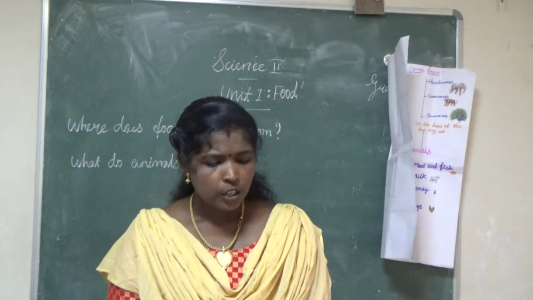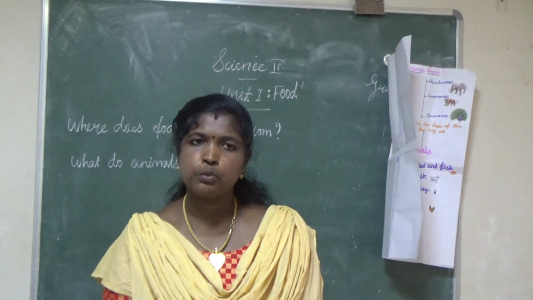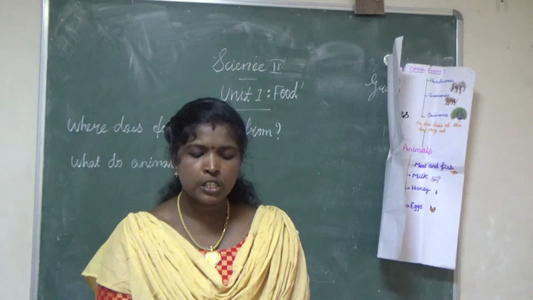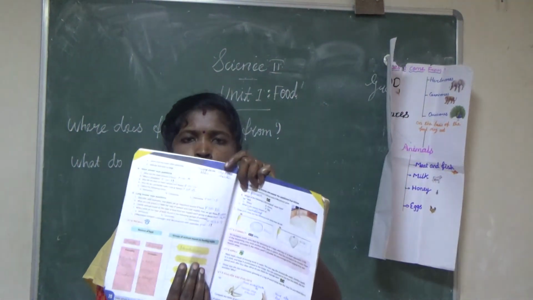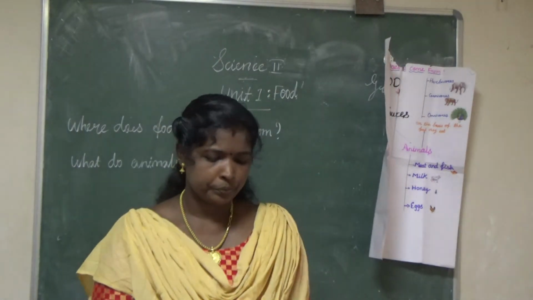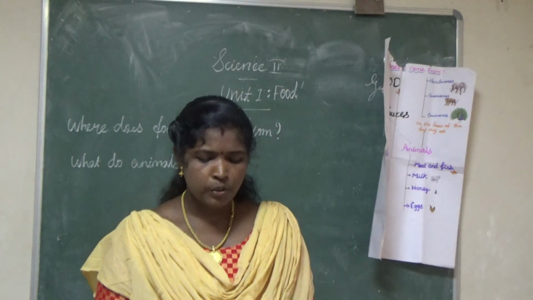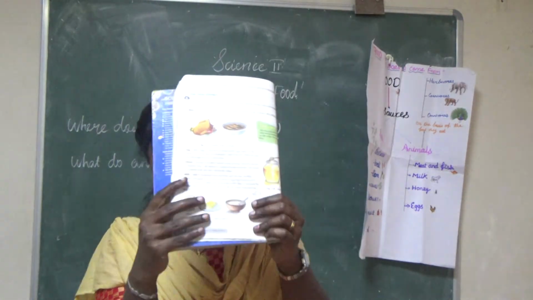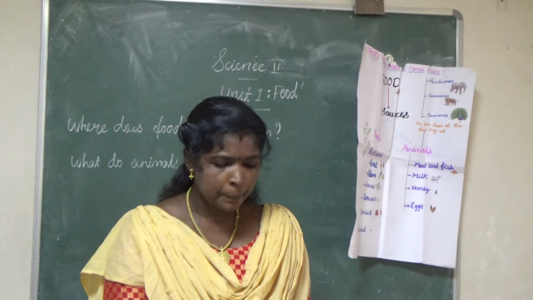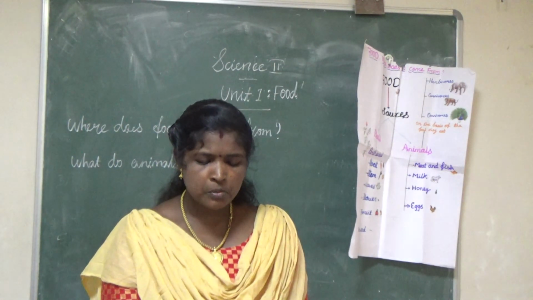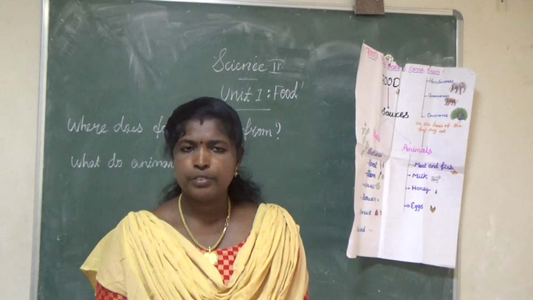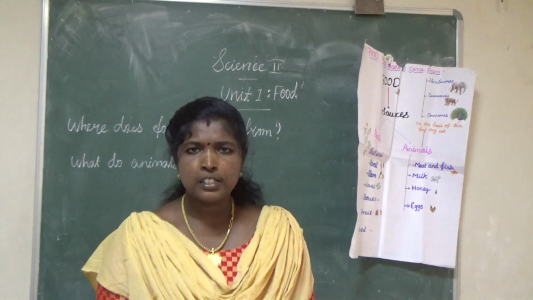Third question, why do we need to have calcium rich food? Page number 14. Here you want to write the page number also. Now, how do you want to mark this? Here you see, from milk, the third line: calcium is required for proper growth of teeth and bones and for nerve functioning. That means the two lines, Roman 3.